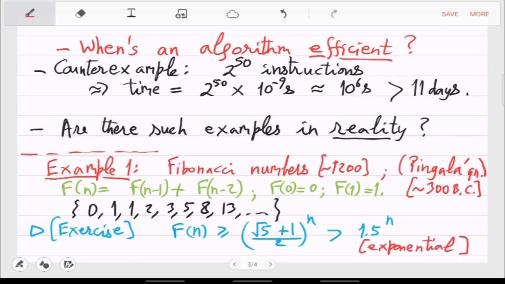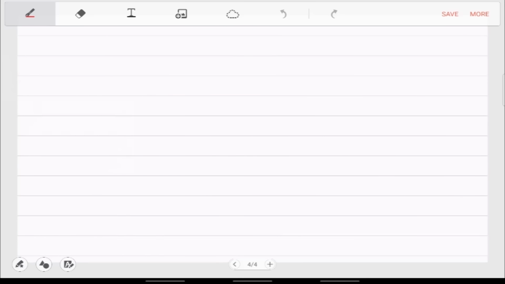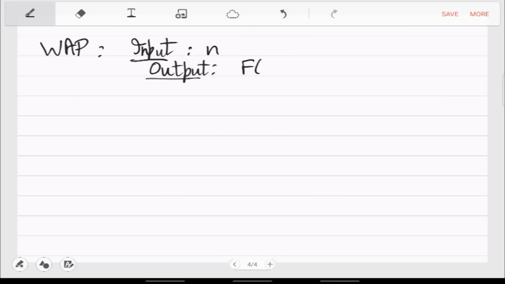So very simple sequences which appear in so many contexts have this problem, so you want to avoid this issue. More concretely, suppose you are asked to write a program, WAP for short: write a C program which takes as input n and outputs the value of fn.